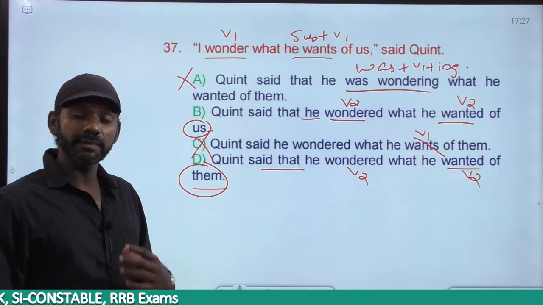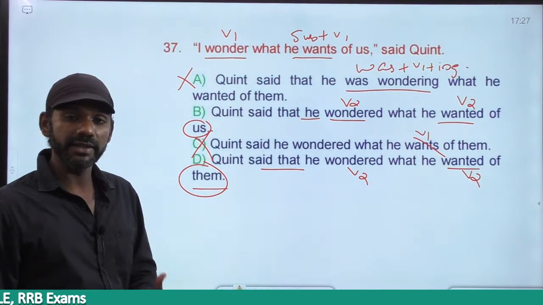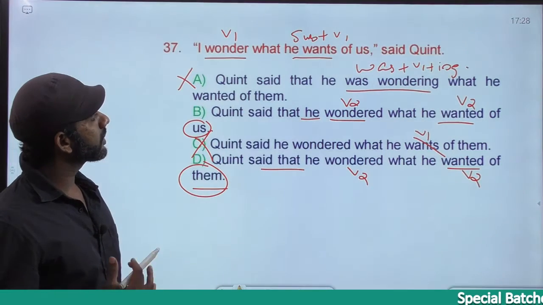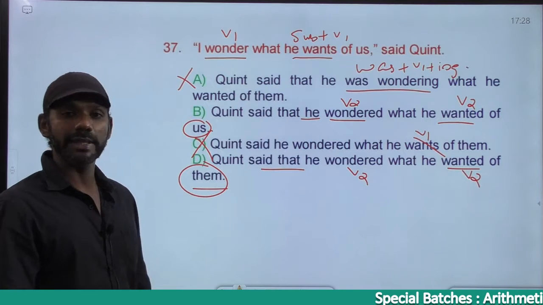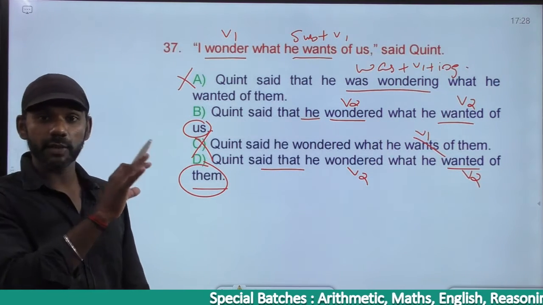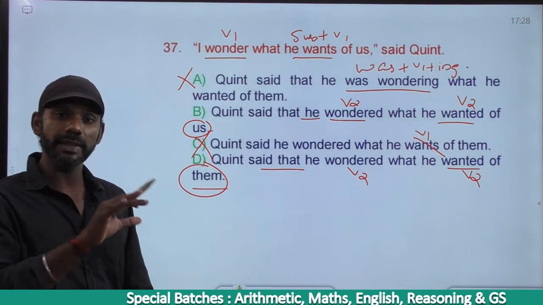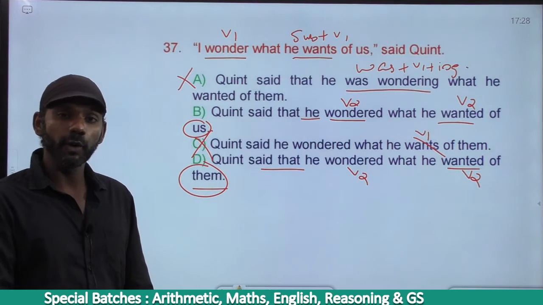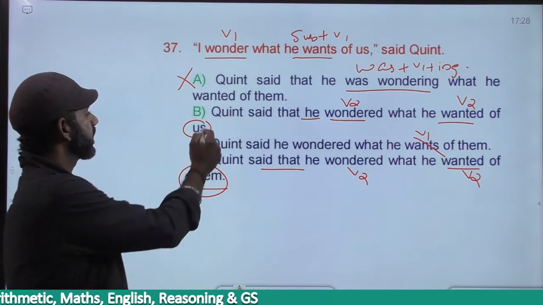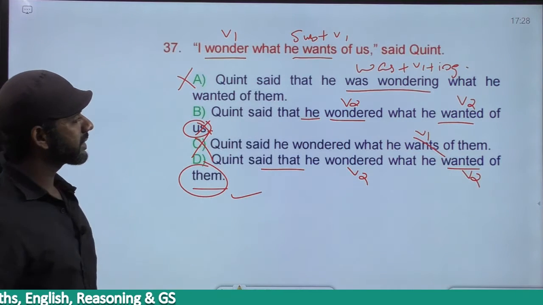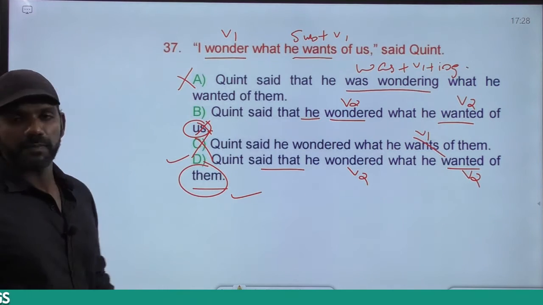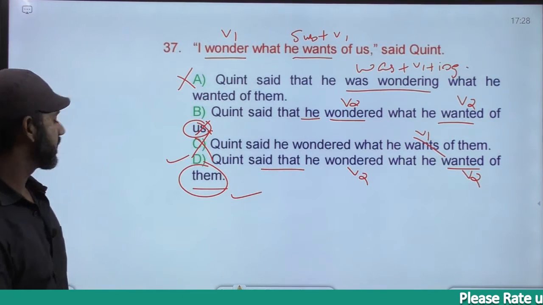Now we should decide whether it must be us or them. Come to the question: "I wonder what he wants of us," said Quint. Am I included in that? I am not included in that. There "us" means Quint and the others, so Quint is included, that's why Quint said us. But I am going to report it, and I am not included in that, so I cannot go for us. It must be them. Quint said that he wondered what he wanted of them. The answer must be option D. Clear? Come to the next one.